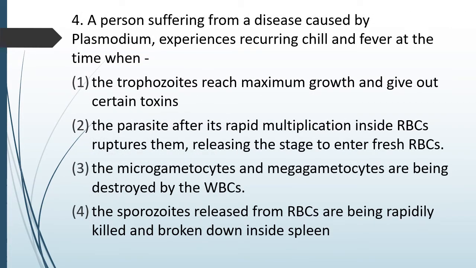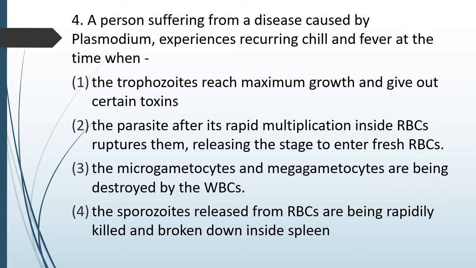Question number 82. A person suffering from disease caused by Plasmodium experiences recurring chills and fever at the time when the trophozoite reaches maximum growth and gives out certain toxins. The parasite, after its rapid multiplication inside RBC, ruptures them, releasing the stage to enter fresh RBCs. The microgametocytes and the megagametocytes are being destroyed by the WBC.